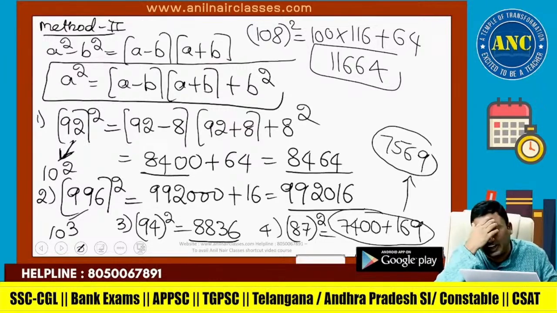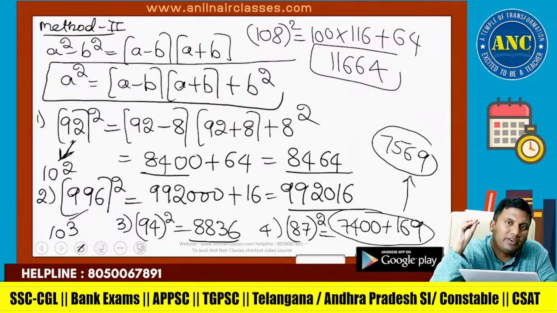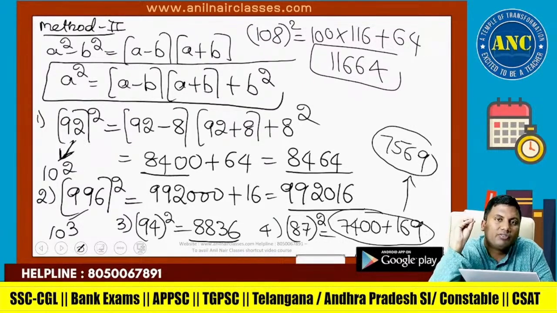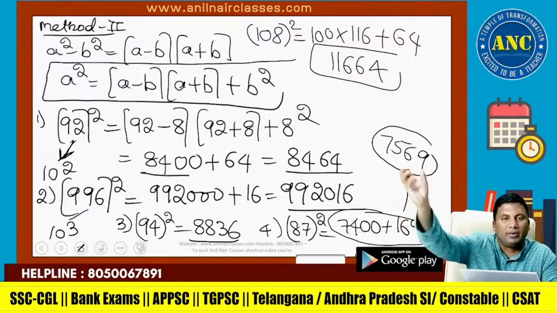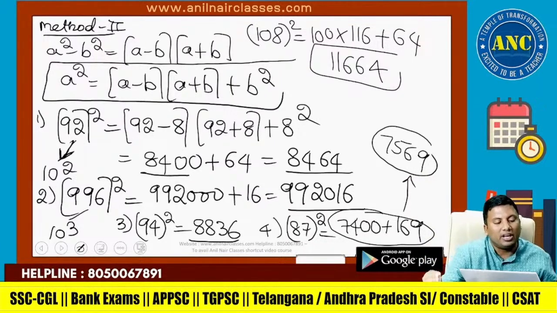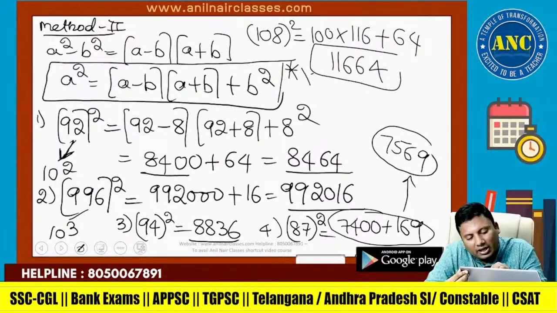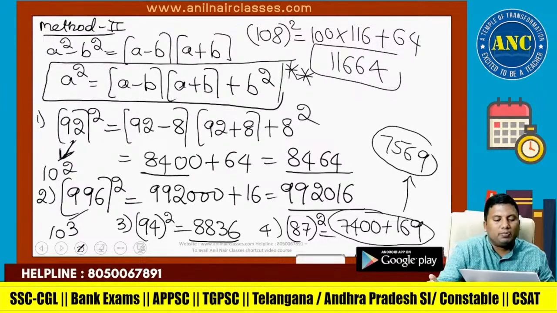Another method to find the square of a number is (a minus b) into (a plus b) plus b squared. First we discussed a 2-digit number, then a 3-digit number, and then the drawback in a 3-digit number. Then we discussed how you can find the square using a squared minus b squared.